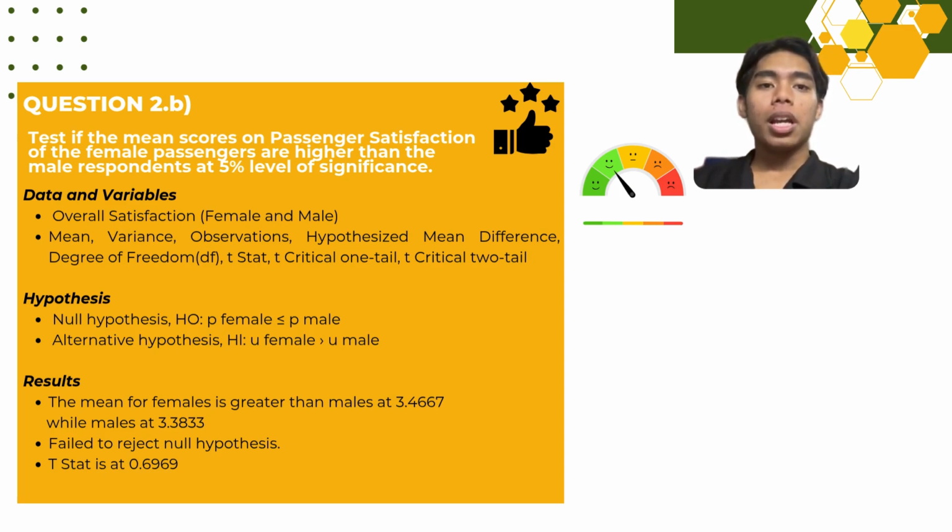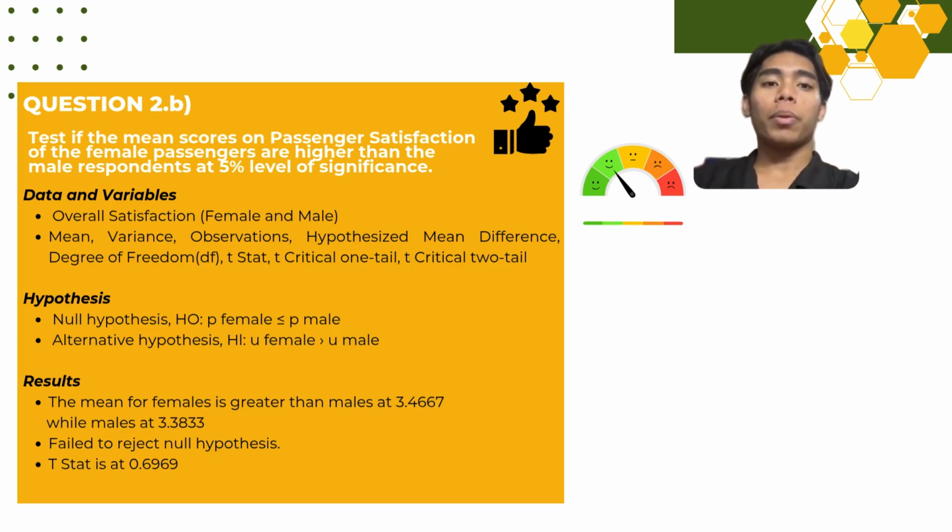For question 2B, we wanted to find out if female passengers are more satisfied with the LRT service compared to male passengers. To test this, we used a 2-sample t-test assuming unequal variances because the number of male and female respondents is different, and so are their variances. So here is what we tested. The first one is the null hypothesis. The null hypothesis says that female satisfaction is less than or equal to male satisfaction. And the second one is the alternative hypothesis.